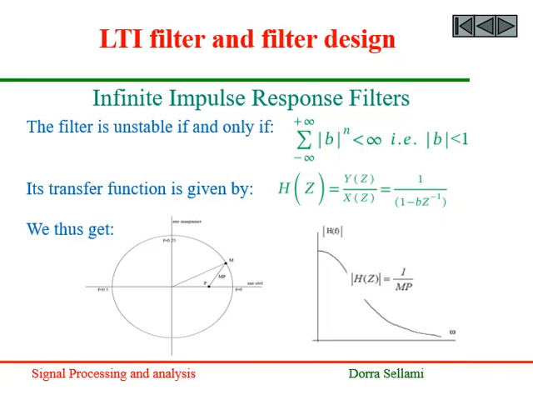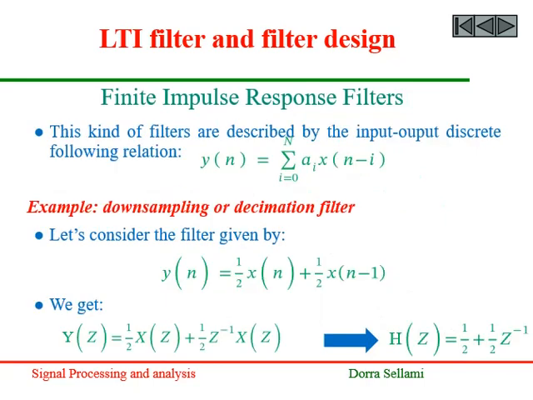The filter is stable if and only if the sum of b to the integer exponents is bounded, which condition is equivalent to the absolute value of b being less than 1. In that case, its transfer function is given by this expression, with one pole equal to b. The module of the transfer function versus frequency is illustrated in the above figure.